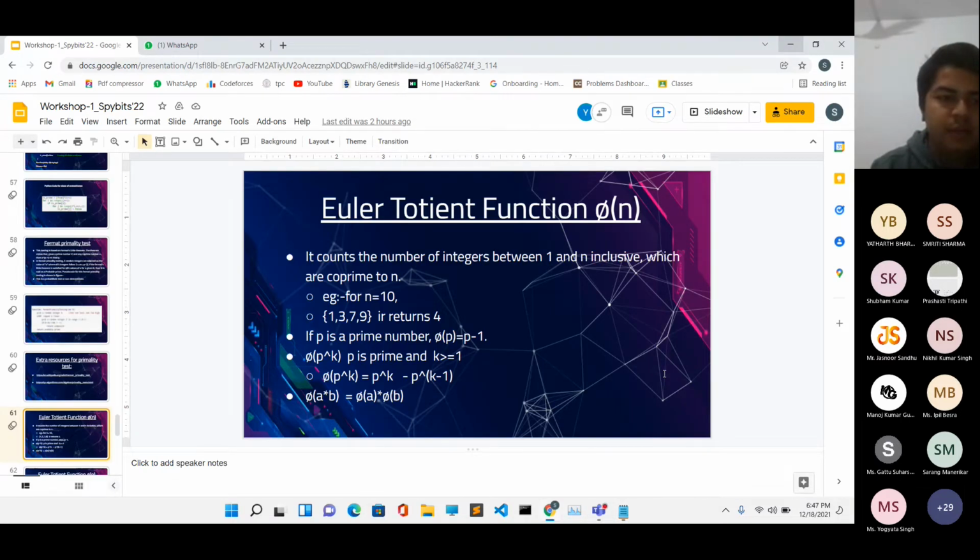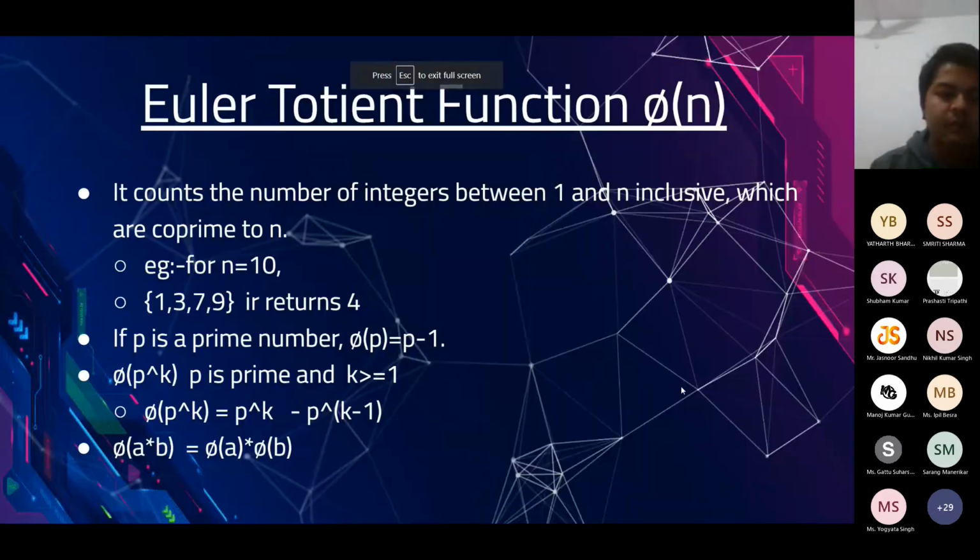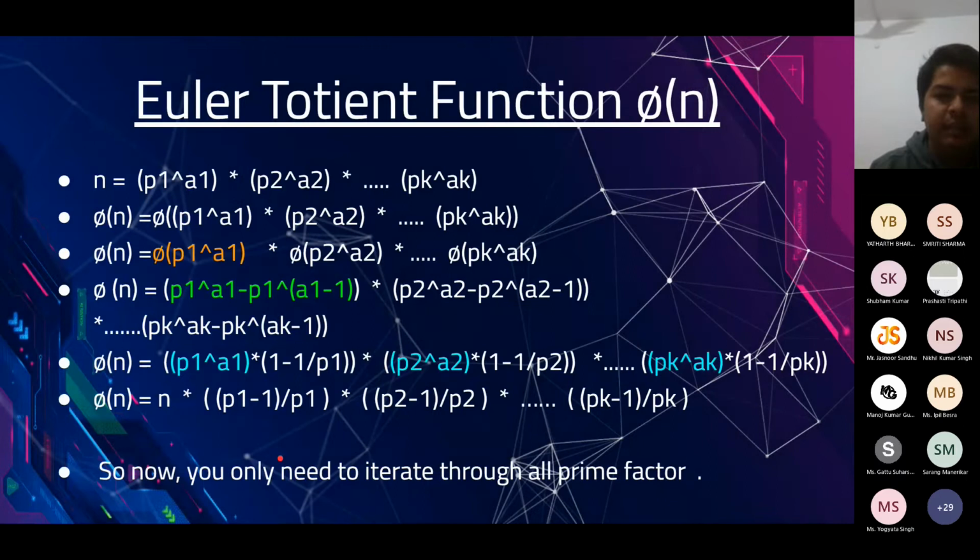And then the second thing, probably the most important thing, is phi of a into b. It's always equal to phi of a into phi of b. But remember that a and b are co-prime over here. This is a very important condition, and because of this condition we say that the Euler-Totient function is a multiplicative function.